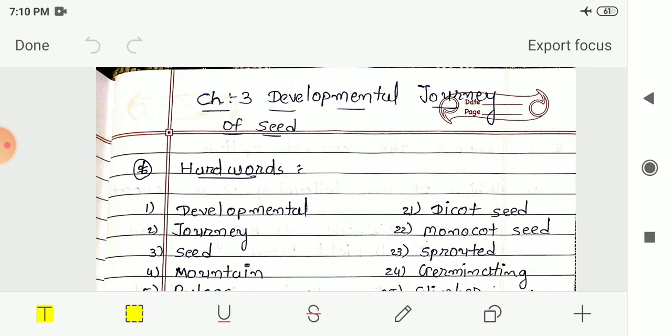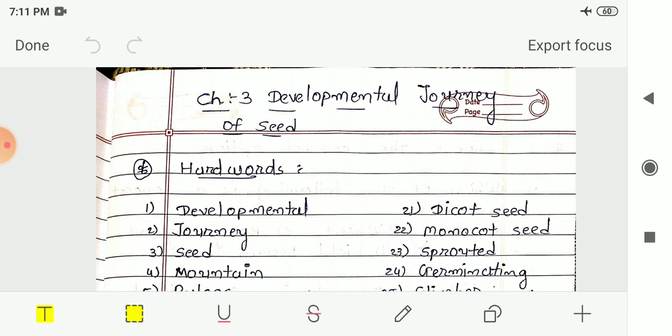Then we had seen one activity, which was given in your homework. In that activity you had to sow 2 to 3 monocot and dicot seeds in a teacup or plastic bag, place them where they get enough sunlight, water the plants from time to time, and observe them daily.